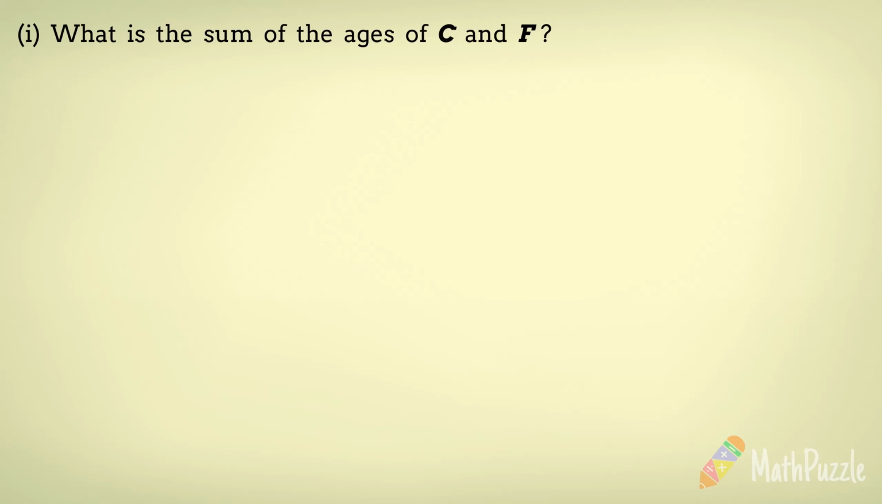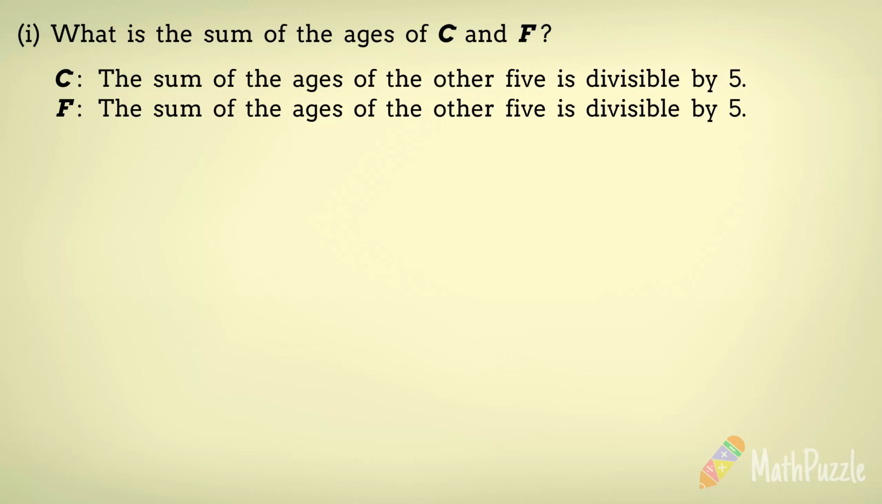Question 1. What is the sum of the ages of C and F? Given that C and F are known to be truthful, let's start by looking into their statements first. Both of them make the same statement. The sum of the ages of the other 5 is divisible by 5.